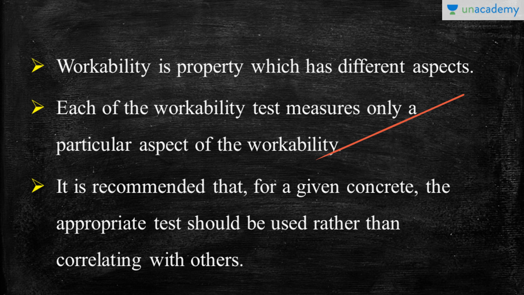Why I said this is that, first and foremost, let's start with the slump cone test itself. The slump test is universally accepted as a workability test. It's very easy to do, it is an in-situ test, and it can also be done in the lab. This slump cone test measures the workability, but majorly it measures the consistency of the concrete, and it also gives a good idea about the water content of the concrete and the proportioning of the concrete. So not the entire workability, but consistency, the proportions, and the water content.